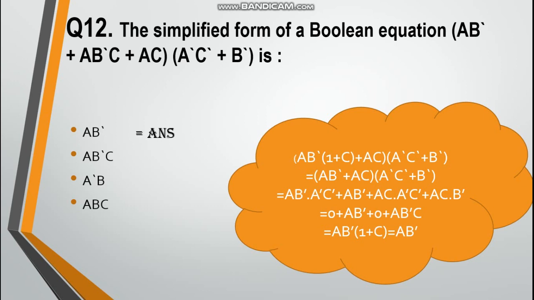Now you will multiply these brackets. A·A' is equal to 0, so this is 0 plus AB' plus ACB'. Now take AB' common. In the bracket there is 1 + C, which is equal to AB'. 1 + C is equal to 1 according to the Boolean laws.